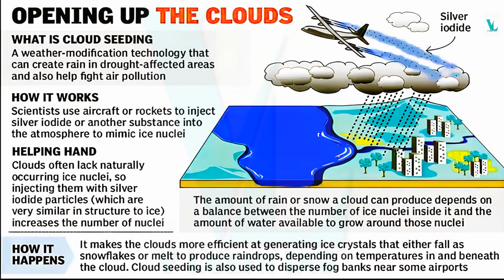And this is a figure showing the cloud seeding method. Here we already discussed the importance of this chemical, silver iodide, and it will be delivered to the targeted clouds and eventually lead to precipitation. So cloud seeding is a weather modification technology. It can create rain in drought affected areas, and it can also act in case of air pollution.